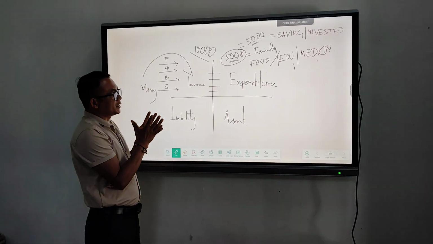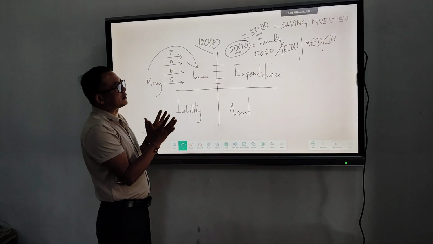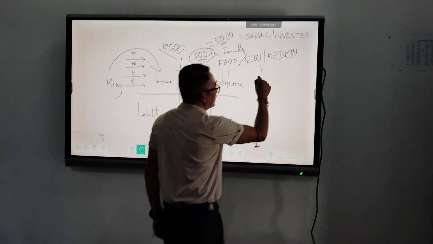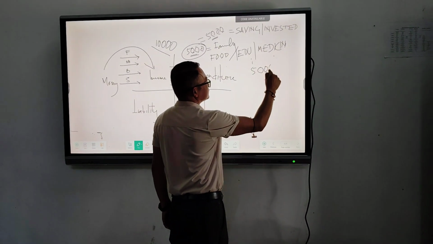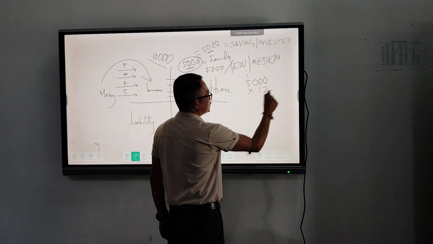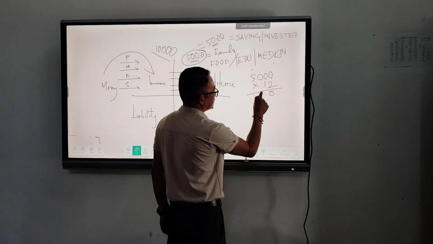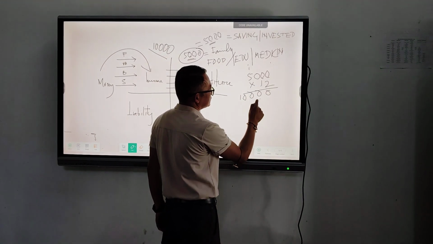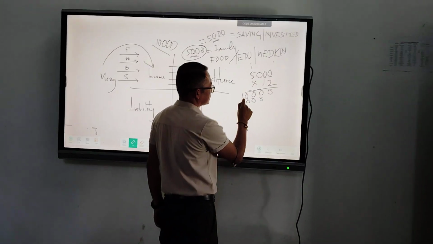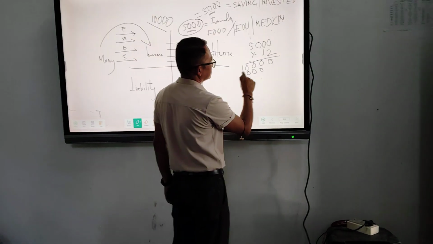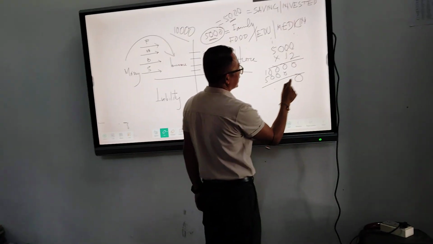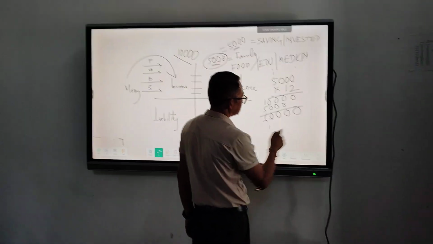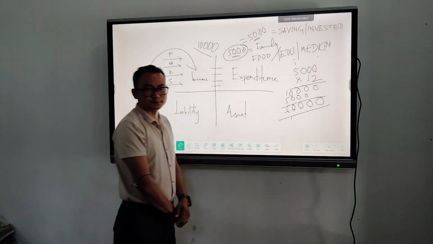So if we can save only 5,000 rupees in a month, then let us assume 5,000 into 12. How much? Then we have 60,000.